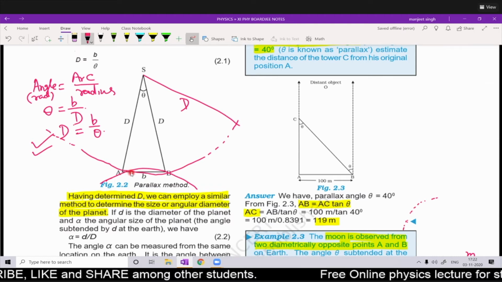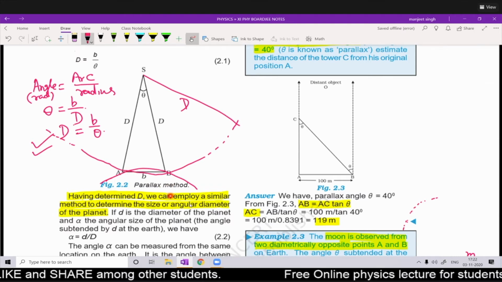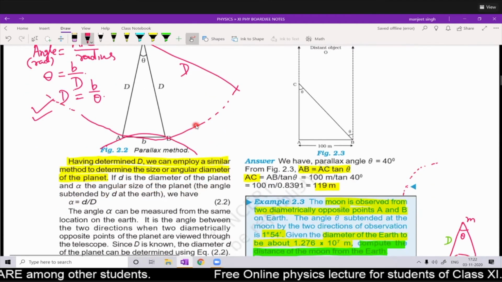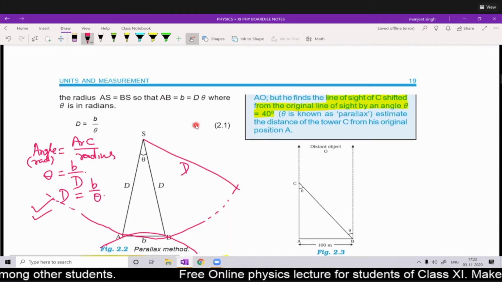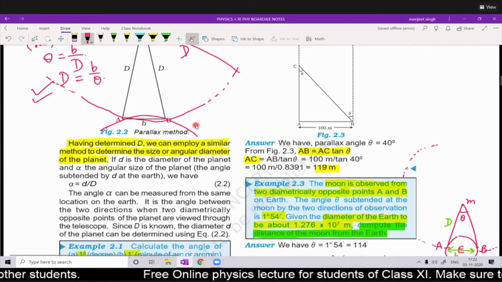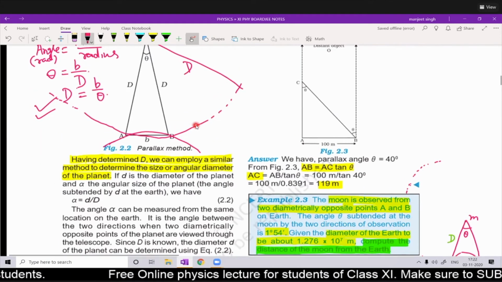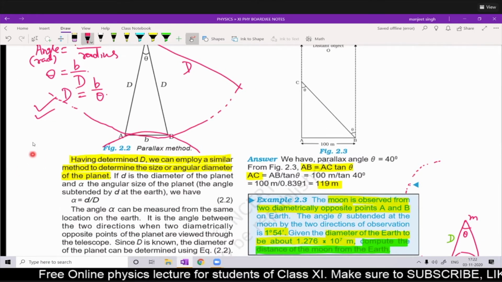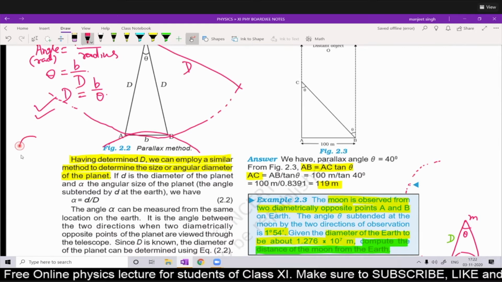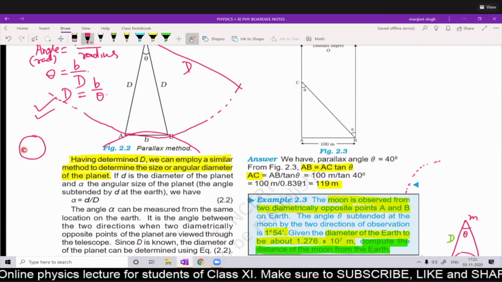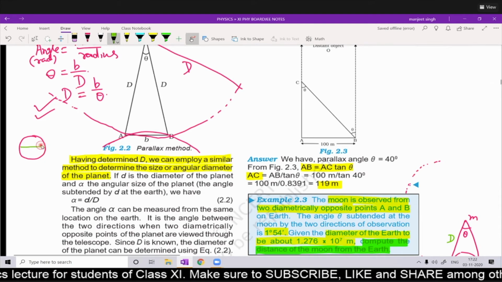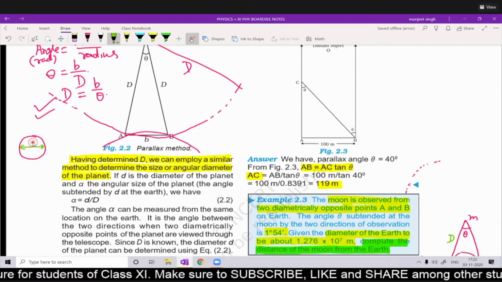Now, if we know this distance and we want to determine the size of the planet, what will we do? We will do the same thing. Let us make a figure at this place. Suppose this is a planet and its diameter is d, that we have to calculate.